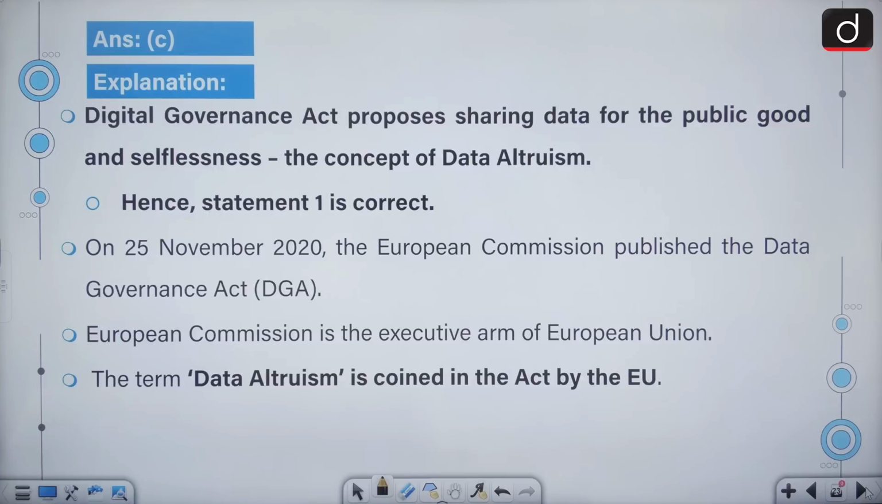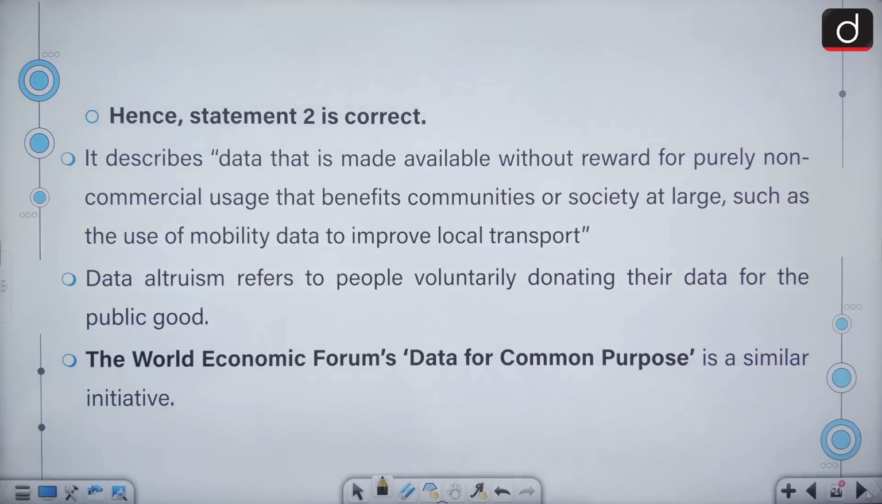On 25th November 2020, the European Commission published the Data Governance Act. The European Commission is the executive arm of the European Union, and the term data altruism is coined in the Act by the European Union. It describes data that is made available without reward for purely non-commercial usage that benefits communities or societies at large, such as the use of mobility data to improve local transport. Data altruism refers to people voluntarily donating their data for the public good. The World Economic Forum's Data for Common Purpose is a similar initiative.